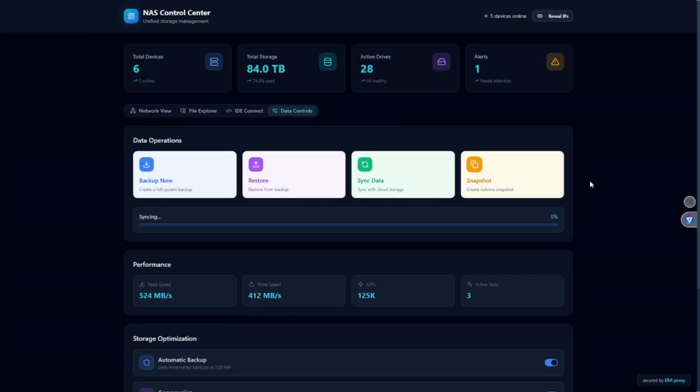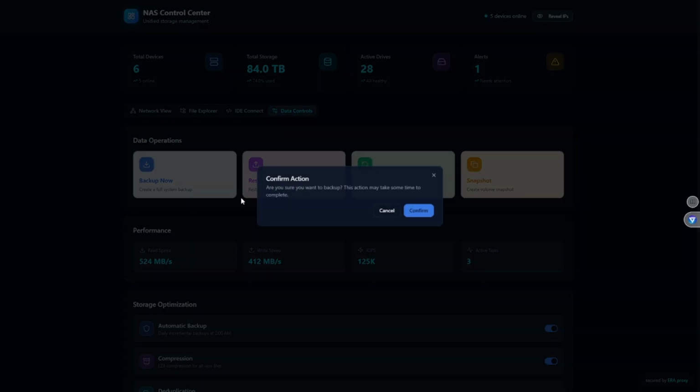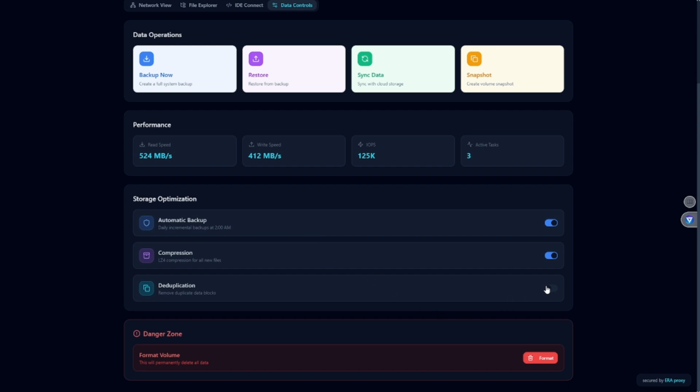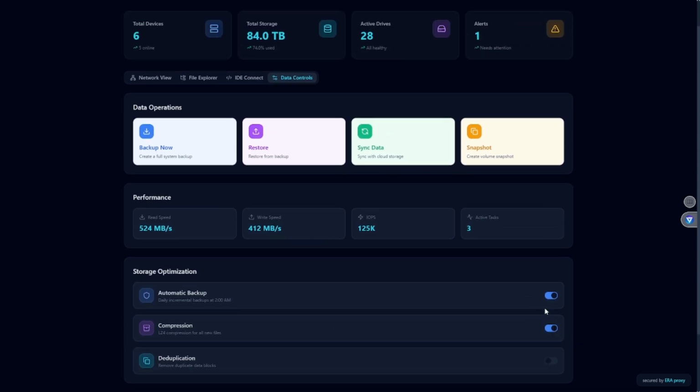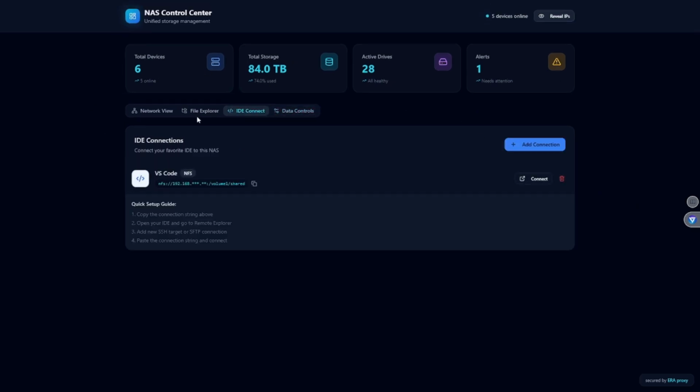Sync our data. It might take a little time. Just let that work. Okay, so it synced our data. We don't have to create a volume snapshot because this is not any high data or anything. But I am gonna create a new backup. Oh, wait, I think I created it. Let's turn off automatic backup because we don't want it to automatically update my code whatever I'm editing the code. This is looking great.